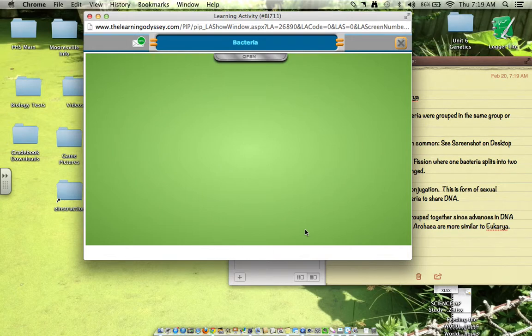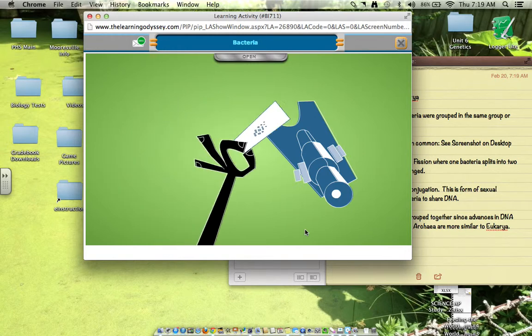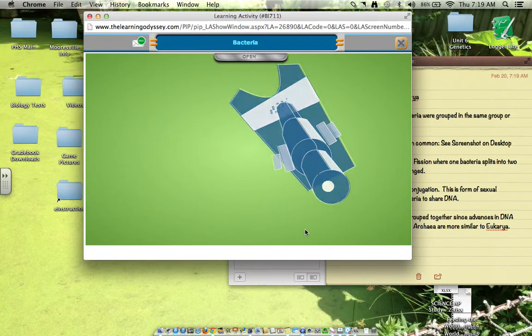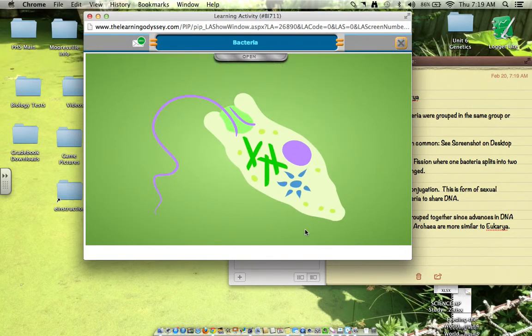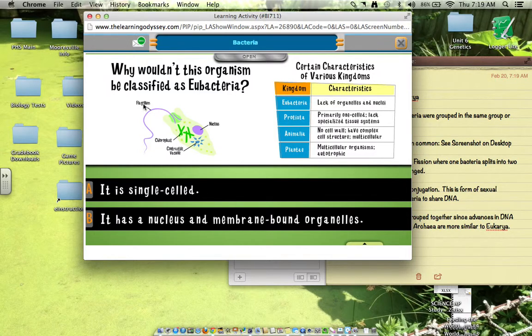Let's test your knowledge with a few questions. So there's this pond behind my house. One day, for kicks, I took a sample of the water and looked at it under a microscope. This is what I saw. Okay, so we see a nucleus, a chloroplast, a vacuole, and a flagellum. Going by this classification chart, why would I not classify this organism as a type of bacteria? So let's think about this for a second. Eubacteria, which is just a type of bacteria. Well, let's look at our notes for a second.